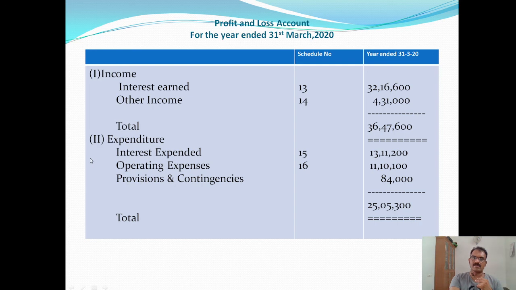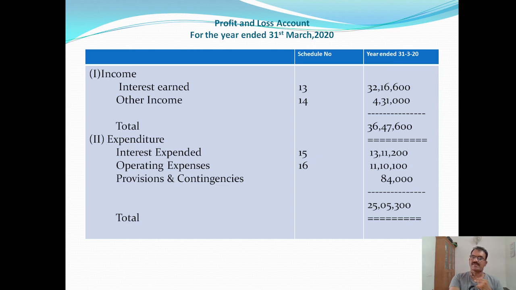Next, second one, expenditure. Three items are there. First one, interest expended. Interest expended as per schedule number 16, sorry, schedule number 15, 13,11,200.